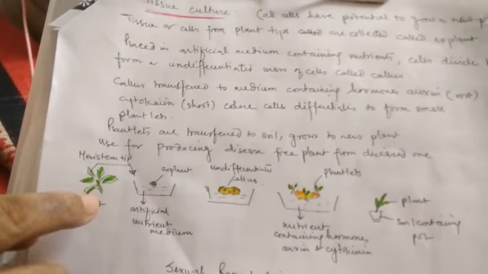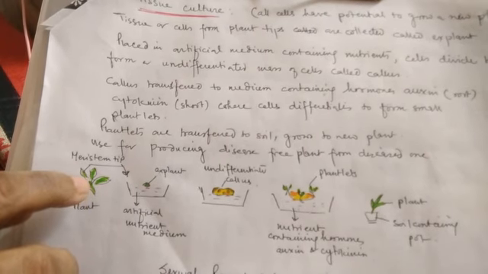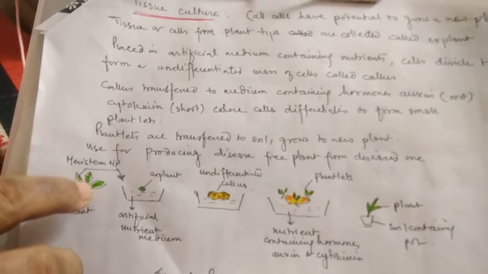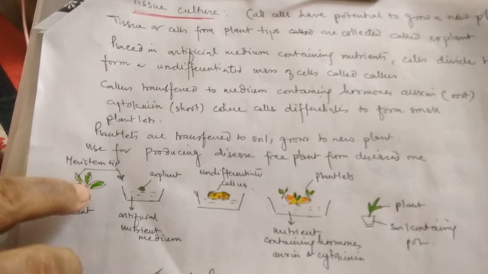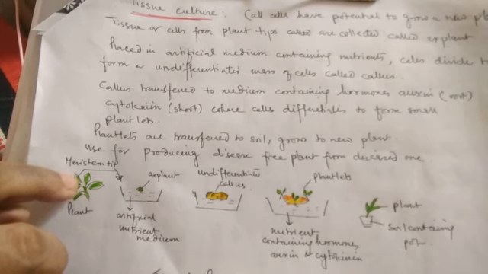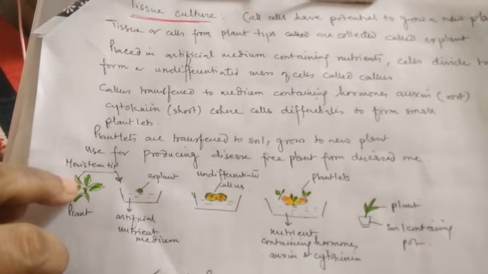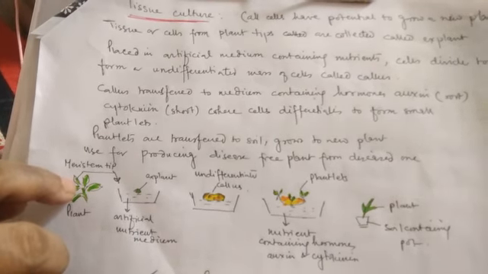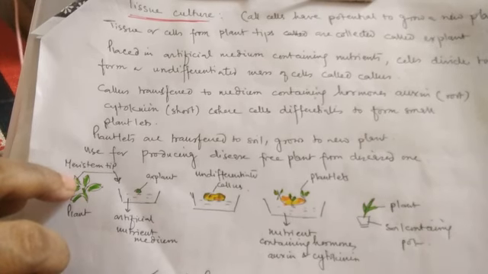And it is very significant, we can utilize this for producing a disease-free plant from the diseased one. Now, if we take the growing tips, these cells are newly formed cells, so they are generally free of diseases.